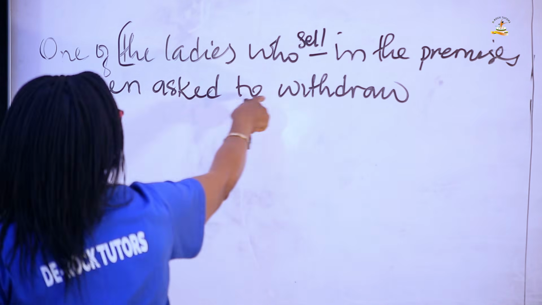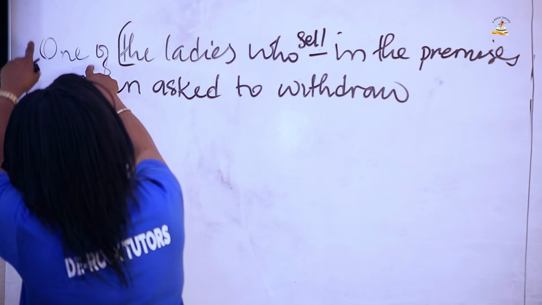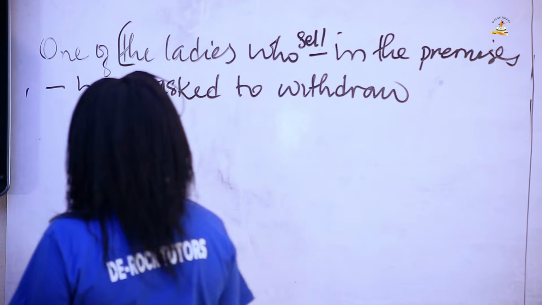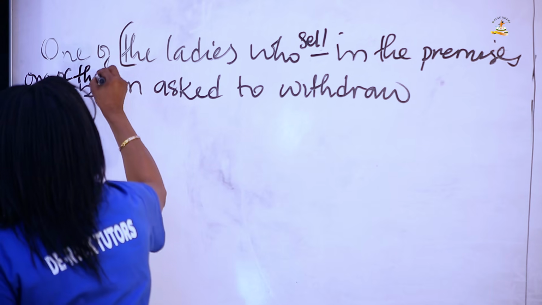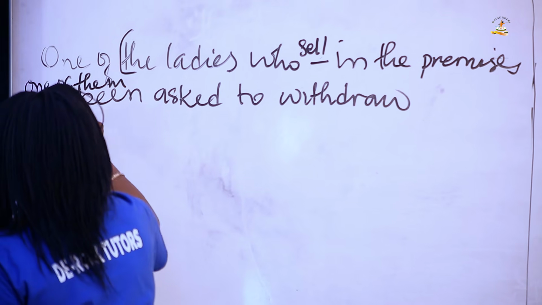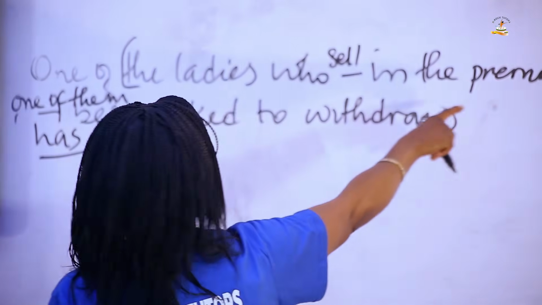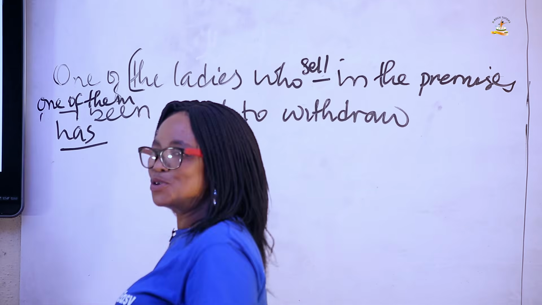The ladies who sell in the premises, then this one is now referring to the ladies. The ladies who sell in the premises, one of them, it should be one of them has been asked to withdraw. The ladies who sell in the premises, one of them has been asked to withdraw.